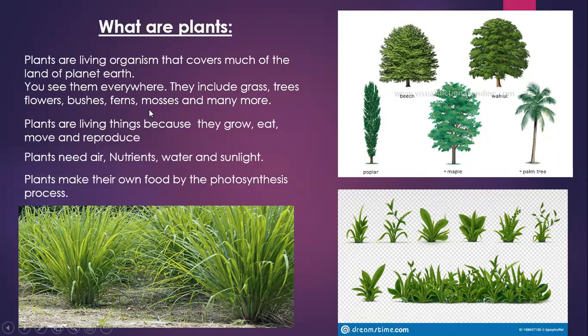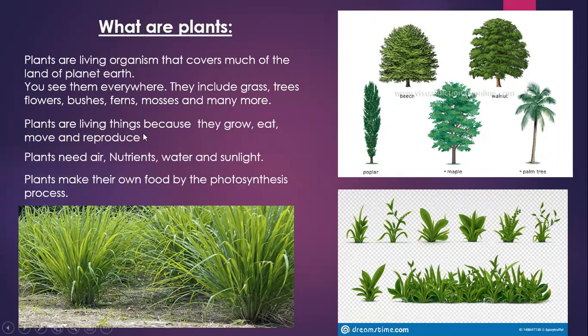Ferns and mosses are also types of plants. Whenever you go outside or even look outside from your room windows, you can see trees and plants which look very beautiful.